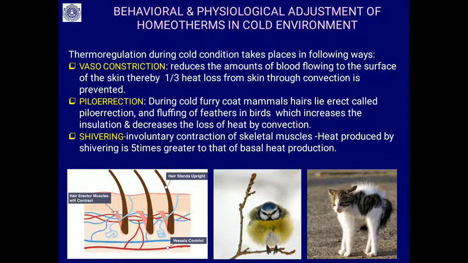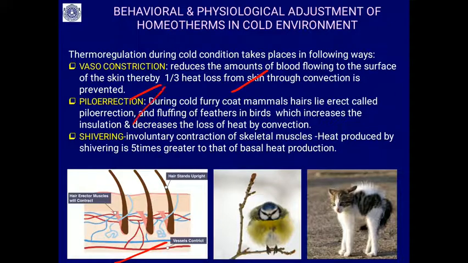So what are the behavioral and physiological adjustments of homeotherms in cold environment? Thermoregulation during cold condition takes place in the following ways. Vasoconstriction: it reduces the amount of blood flowing to the surface of the skin. You can see the constriction of the blood vessels in the skin region, so that the amount of blood flowing to the skin is reduced, thereby one third heat loss from convection is prevented through the vasoconstriction.